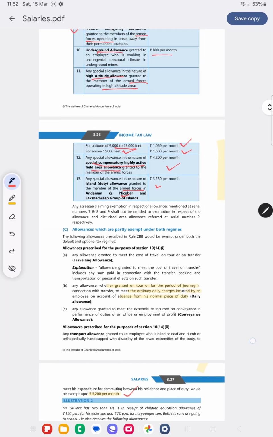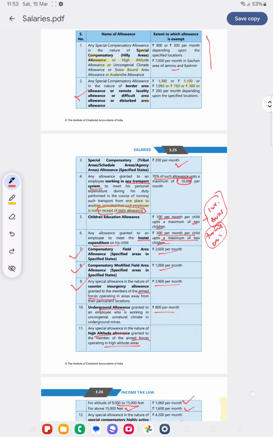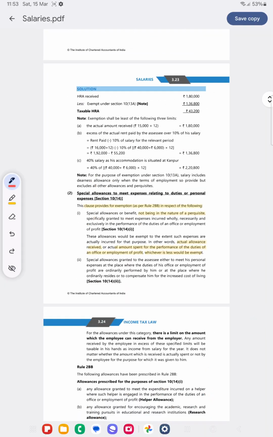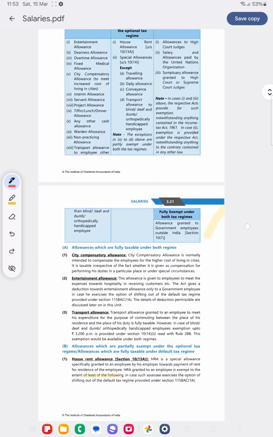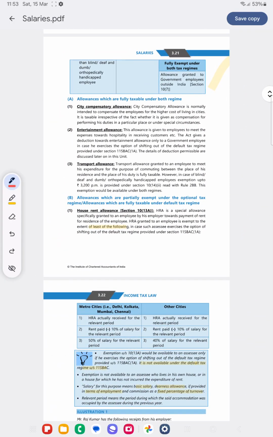Okay. Next is HRA. HRA is only exempt for the old tax regime and not for the new tax regime. It is fully taxable in the new tax regime. So let's see HRA. House rent allowance. In the old tax regime, what amount will be exempt? The least of: the actual HRA received; rent paid minus 10% of salary for the relevant period; 50% of salary for the relevant period for metro cities, and for other cities, it is 40% of the salary of the relevant period.